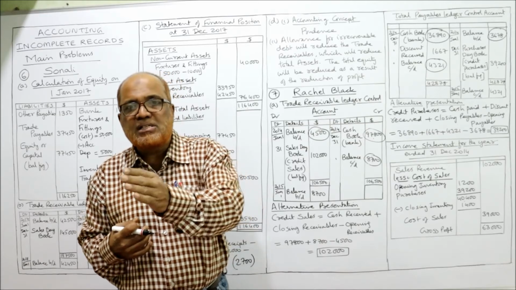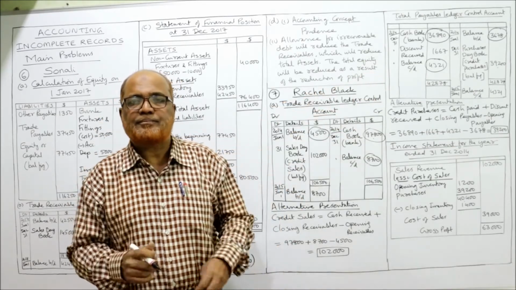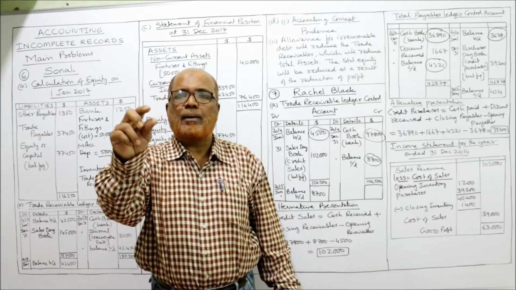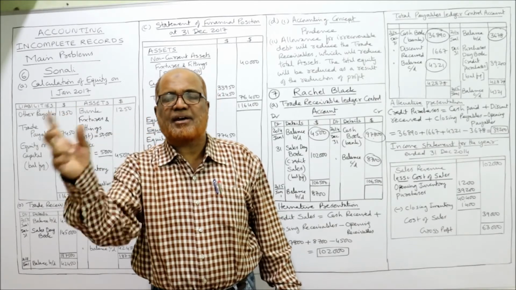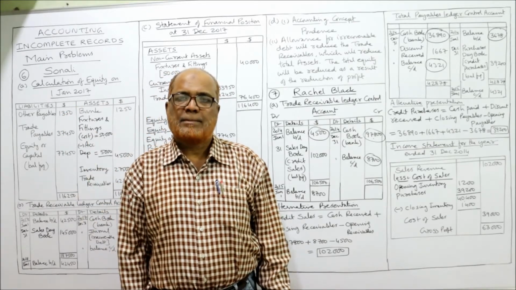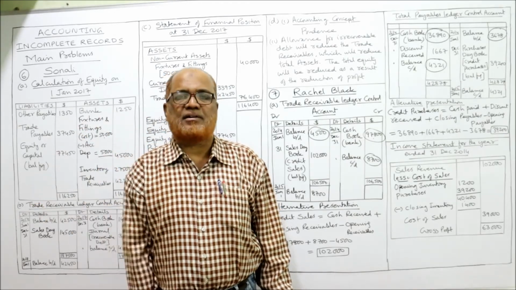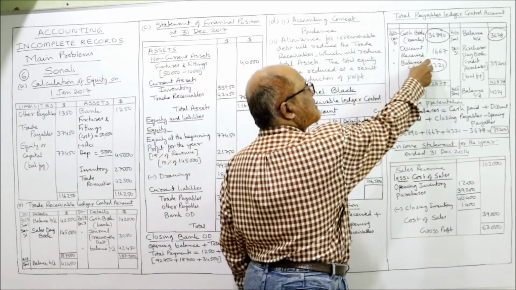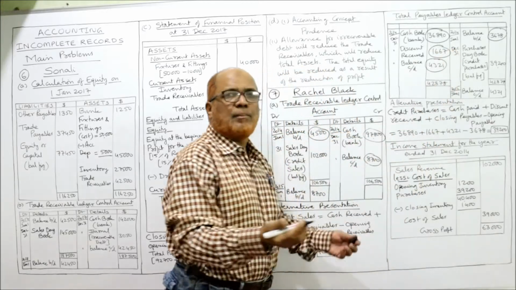So discount received should be credited and payables should be debited. Trade payables debit and discount received credit. So on the debit side, discount received 1,667. That's all. This is the complete information.